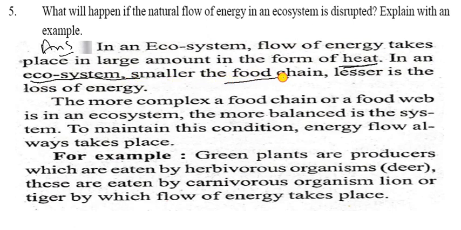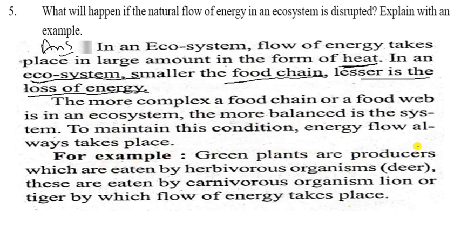In an ecosystem, smaller the food chain, जो smaller food chain है, lesser is the loss of energy, यानी ये सब energy का loss कर देंगे। The more complex food chain and a food web is in an ecosystem, the more balanced is the system. To maintain this condition, energy flow should always take place.